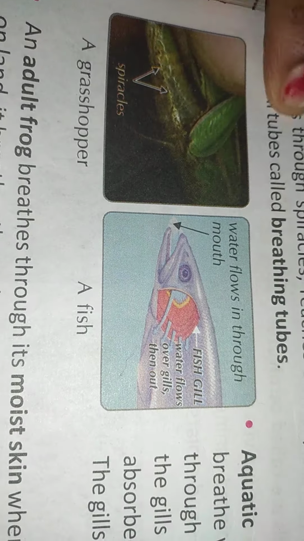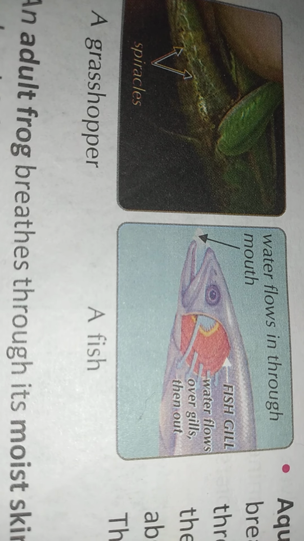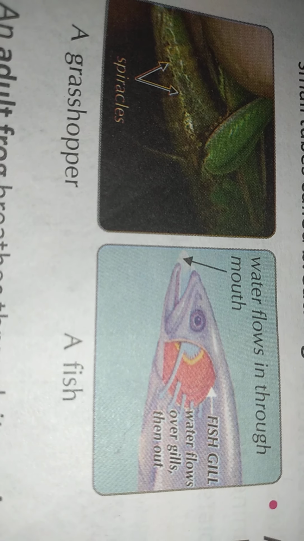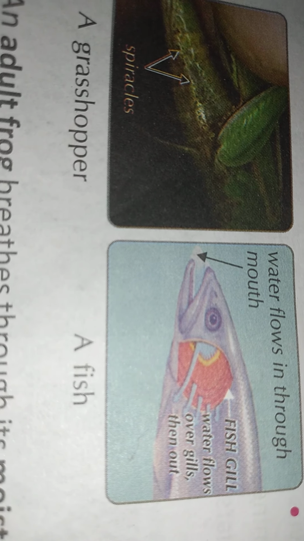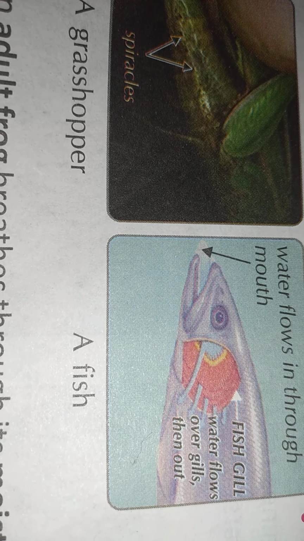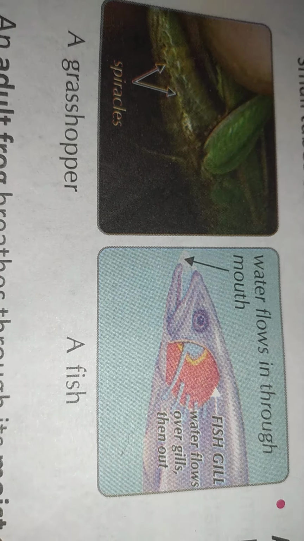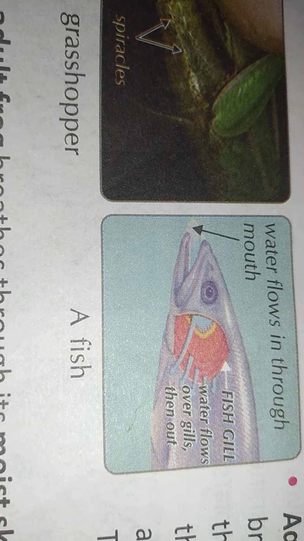The oxygen burns the food within the animal's body and releases the energy for all the activities. So animals take oxygen from the surroundings, children, like air and water. Different animals breathe through different organs. Like we have lungs, each animal is unique. Just now I told you, they have different organs for breathing.